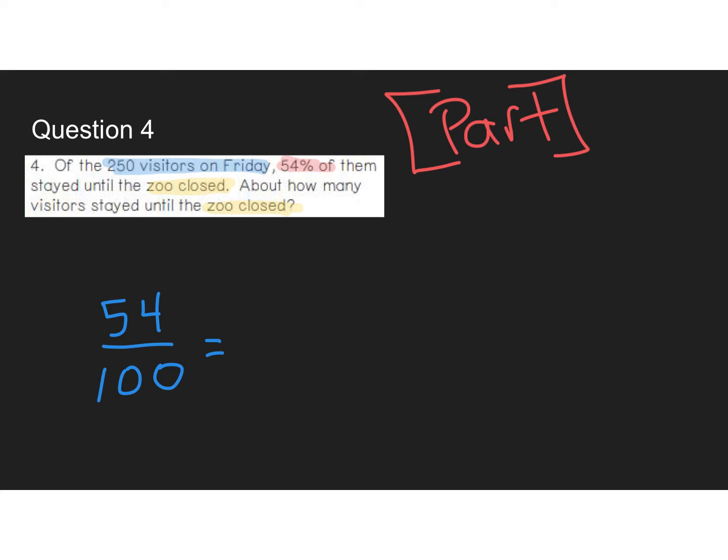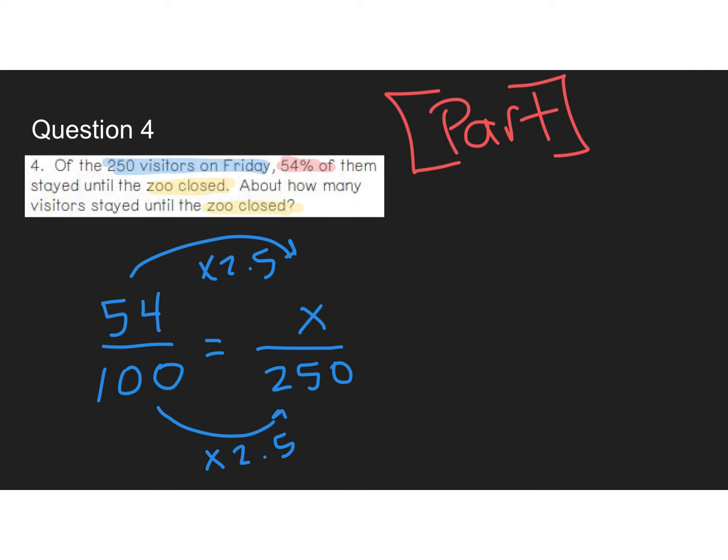I don't know, what would I do here? I'd probably just do times 2.5. Certainly don't have to. You could do it a different way. You know, we could simplify it maybe. So I'm going to do times 2.5.